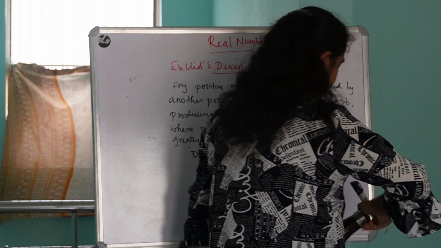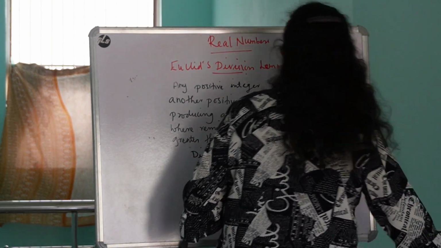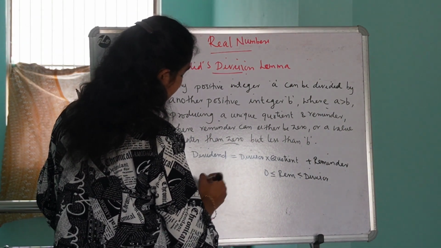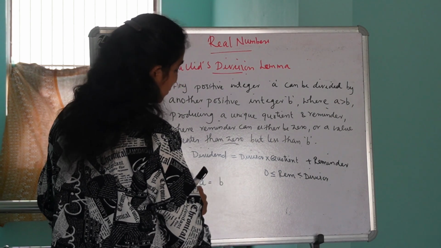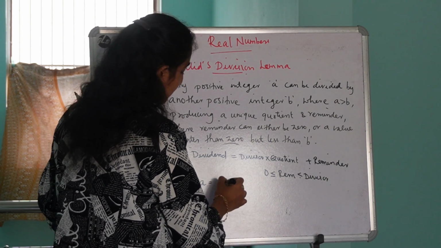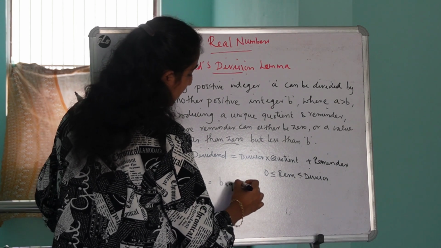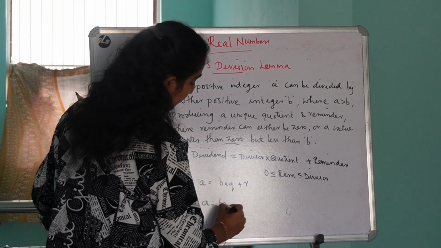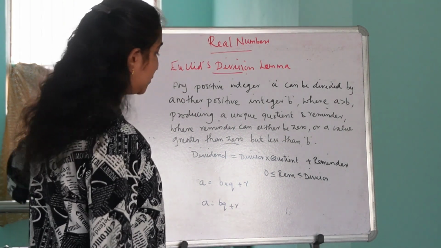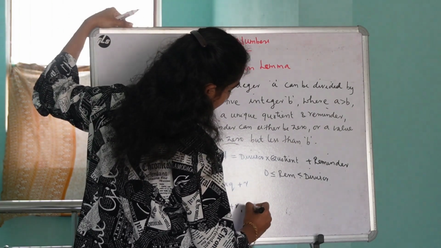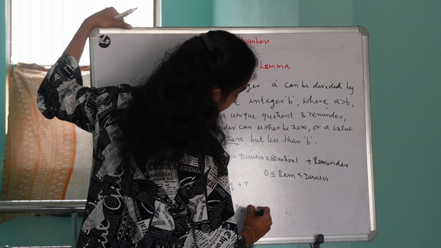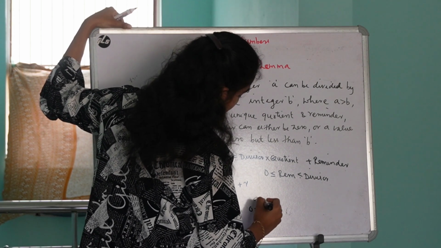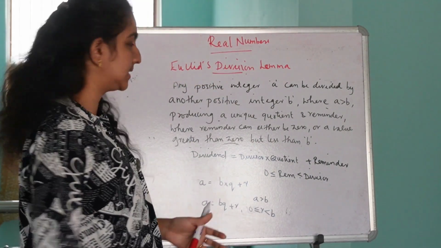Okay. So now we can rewrite this equation in terms of A and B. Here we are dividing A by B. So A is the dividend and B is the divisor. Let the quotient obtained be Q and let the remainder obtained be R. So we can say A is equal to BQ plus R, where 0 less than or equal to R less than B and also A greater than B. Is it clear, guys? Yes.